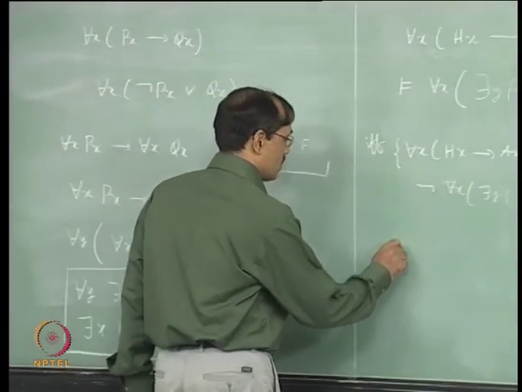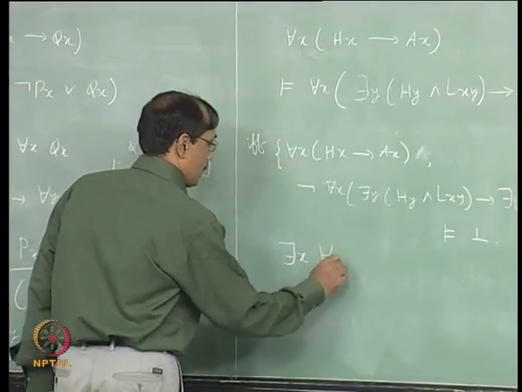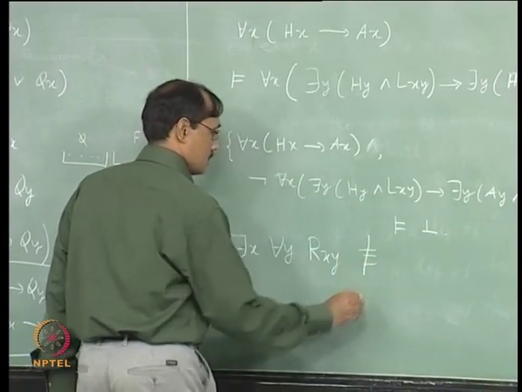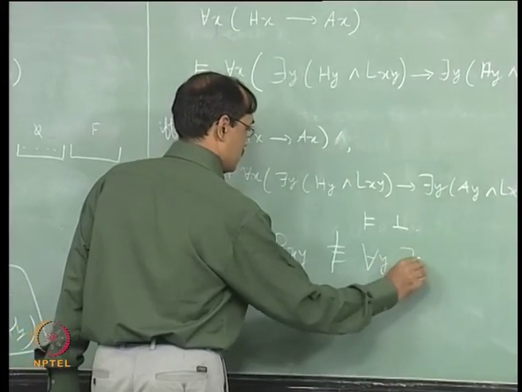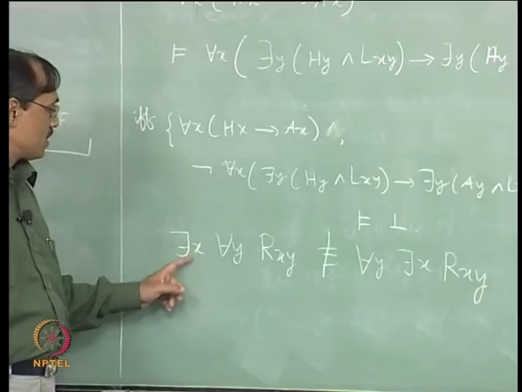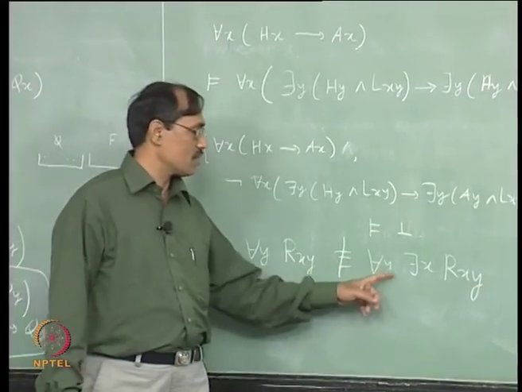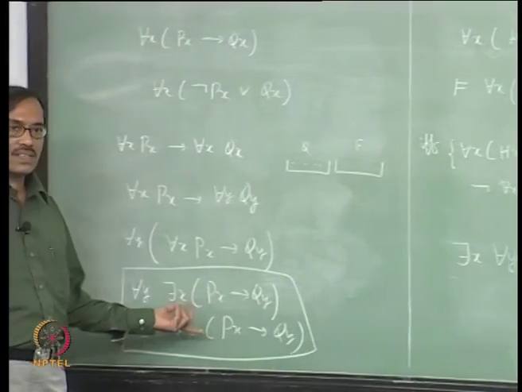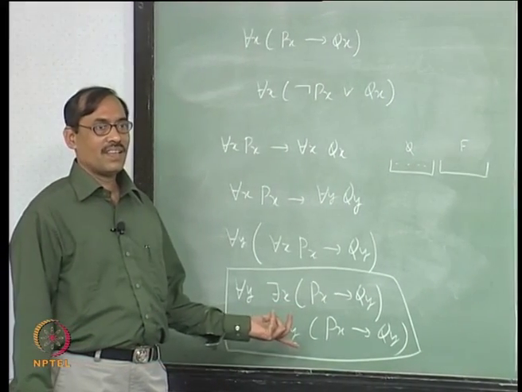It is true that this is not correct. Okay? This is what you are telling. If you take there is x for each y Rxy, it is not equivalent to for each y there is x Rxy, but it is not of the form Rxy. So think about it.